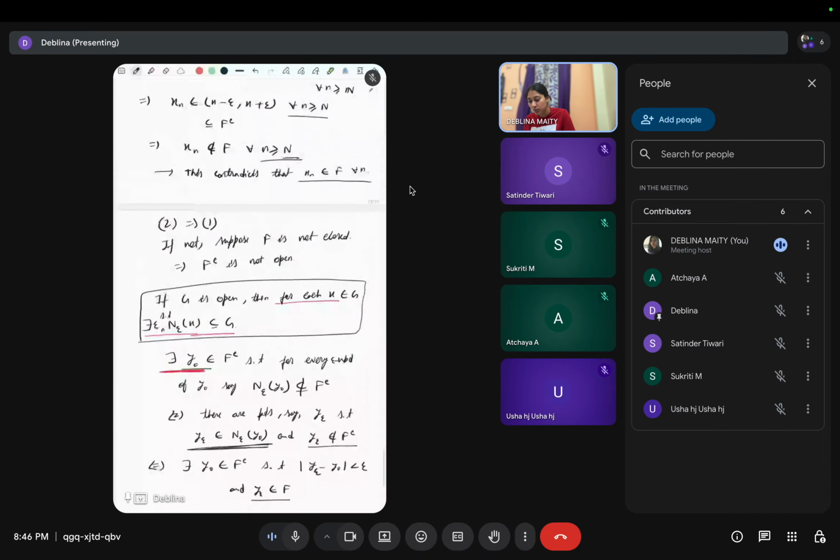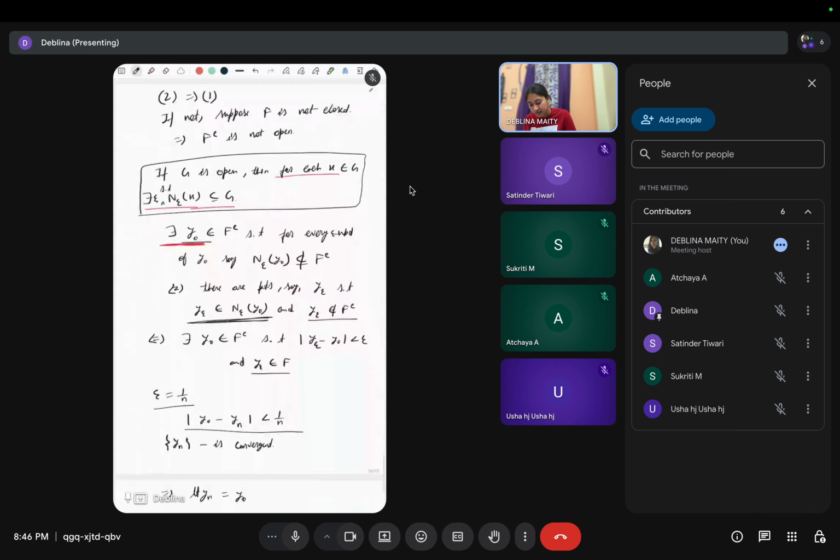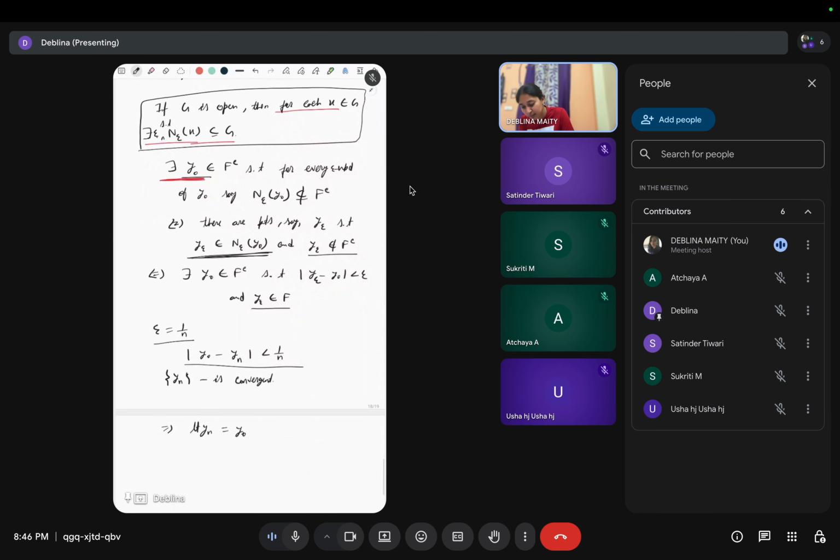So by 2, what was it? If xn is a convergent sequence in f, then limit xn belongs to f. All these y epsilon belong to f. So yn is a convergent sequence in f, and limit yn is y naught, which belongs to f by 2. So y naught belongs to f.